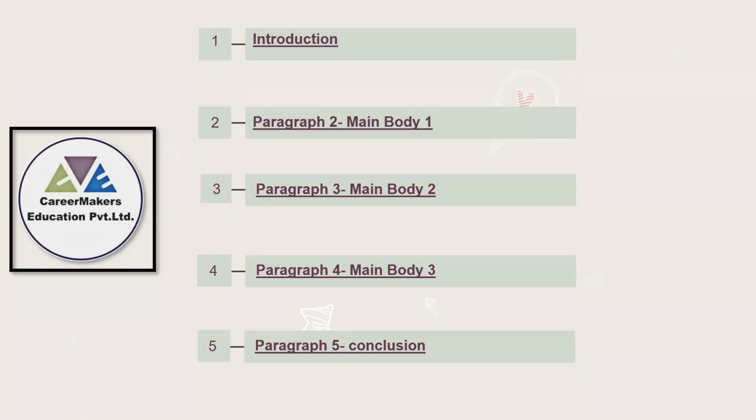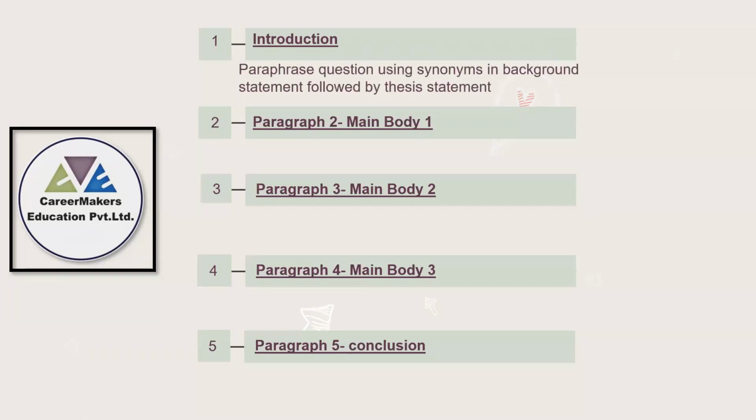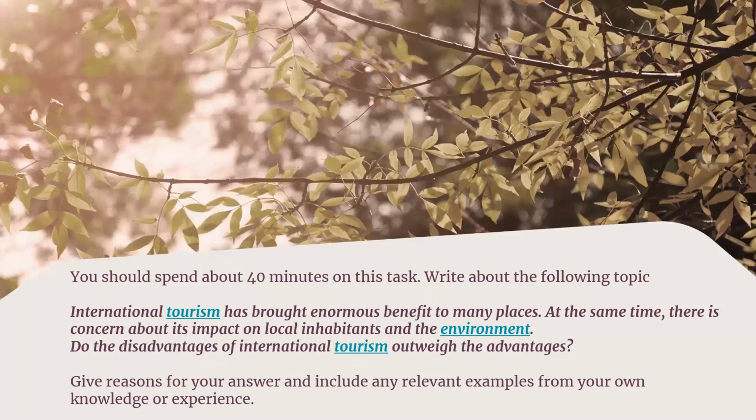The first paragraph will be the introduction paragraph. In the introduction paragraph, we need to simply paraphrase the given statement. That means the given statement here is that international tourism has brought enormous benefit to many places. At the same time, there is concern about its impact on local inhabitants and the environment.